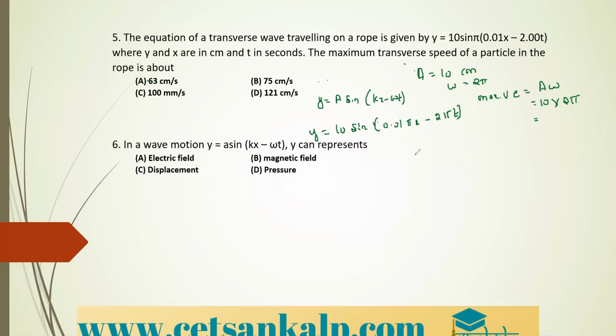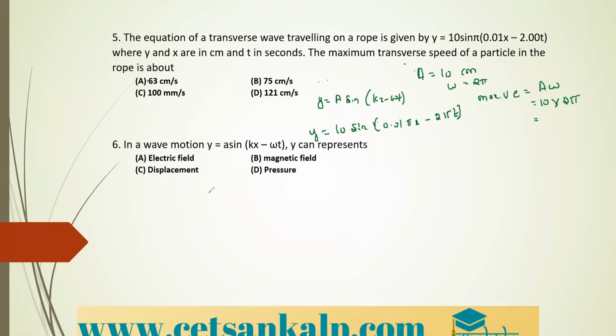If it is an electromagnetic wave equation, then it can be an electric field or a magnetic field also. So as the question gives only a wave equation, we cannot say whether it is electric, magnetic, displacement or pressure. So as per the given question, all the four options are correct. If you consider it as a sound wave equation, then it is displacement and pressure.